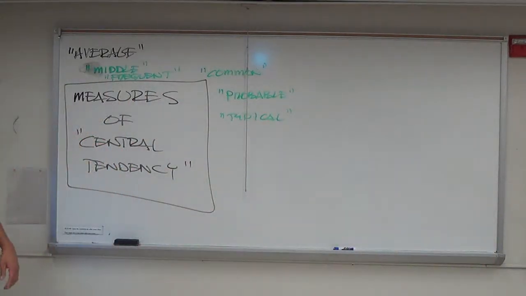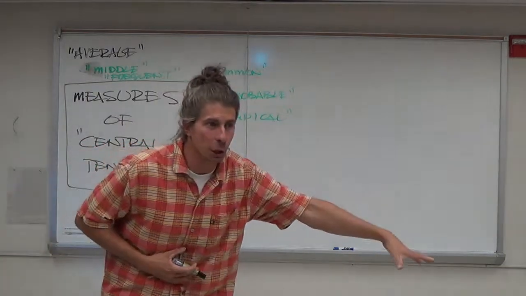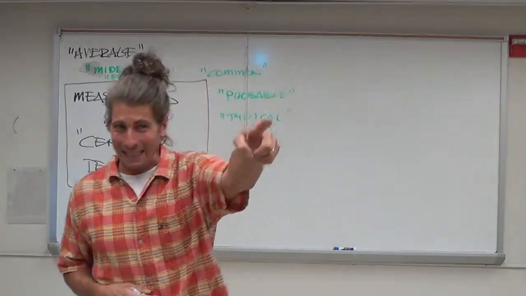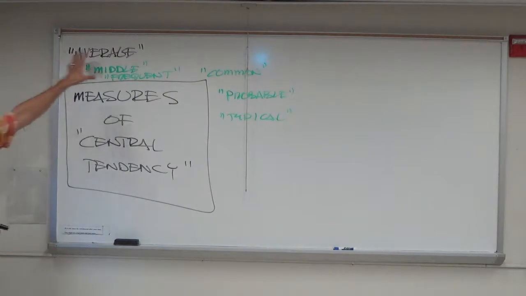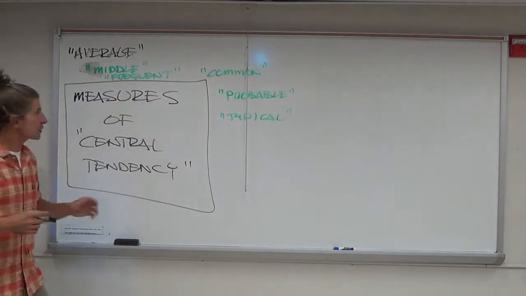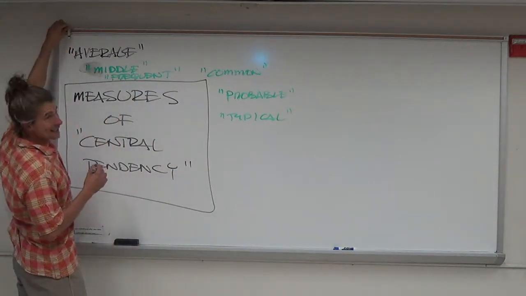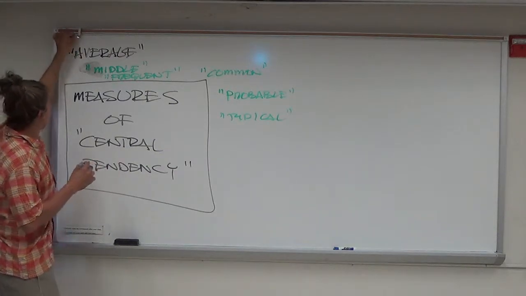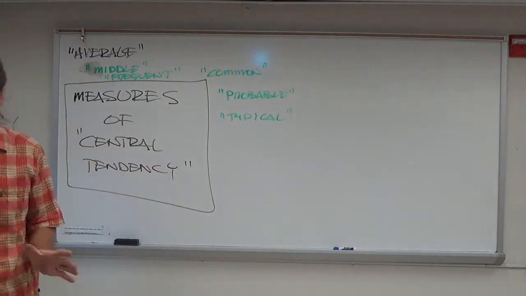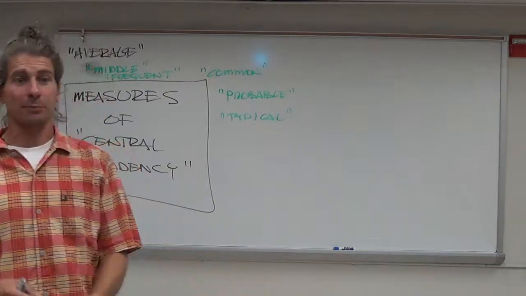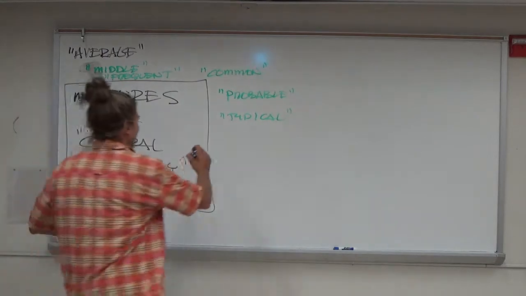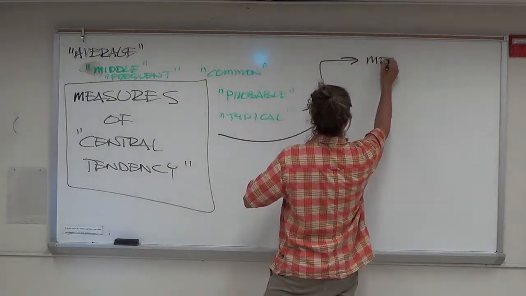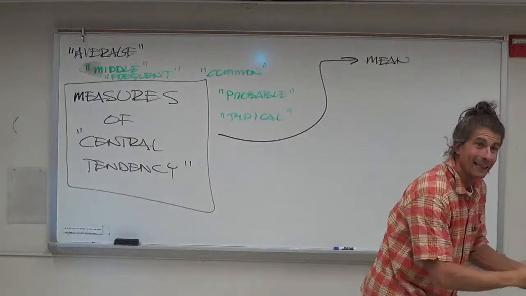Now, back to business. I want to tie in what we just learned about the lollipops to what Tom said about the half above, half below, which I love, by the way, and to all these words you guys came up with. Now, as it turns out, there are at least 10, if not more, measures of central tendency. There are lots of them. There's something called the harmonic mean. There's something called the geometric mean. There's something called the arithmetic mean, which you guys generally just call the mean, or most usually the average.